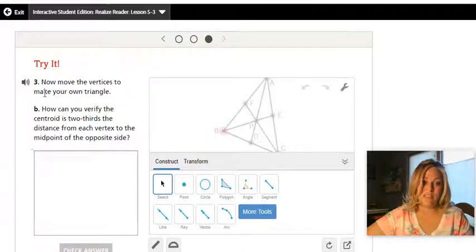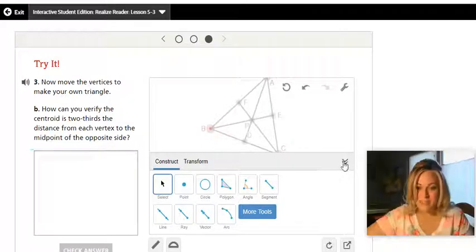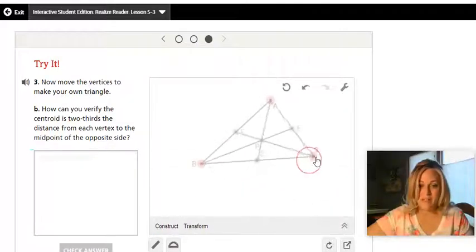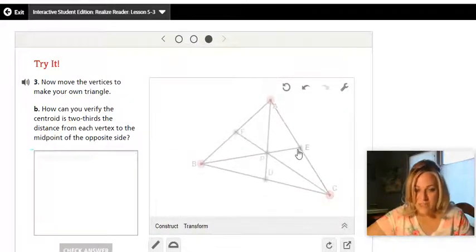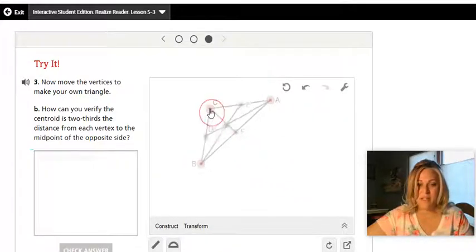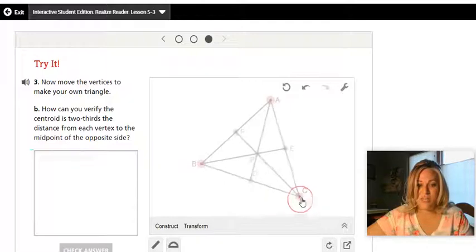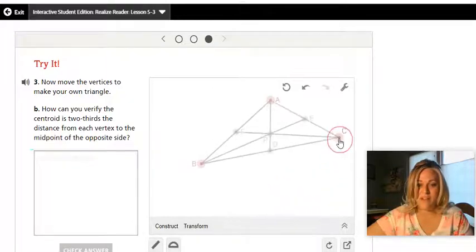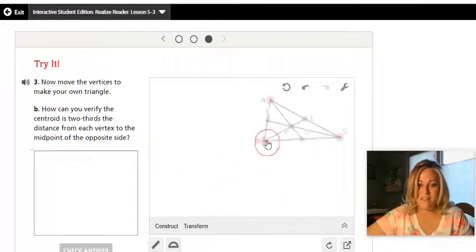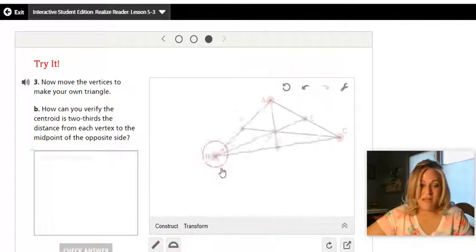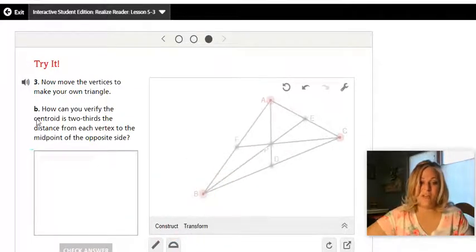Now it says move the vertices to make your own triangle. So you can manipulate this. I'm going to drop this down. You can manipulate this a little bit. Notice it's always at the midpoint of each of these segments. Start at the midpoint, and it does change depending on if it's a right triangle, acute triangle, obtuse. Mess with it, and it says, how can you verify?